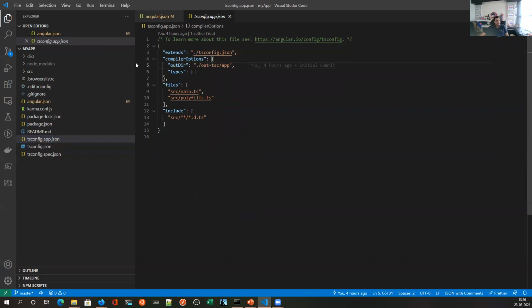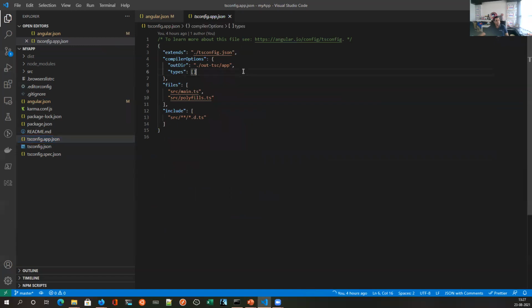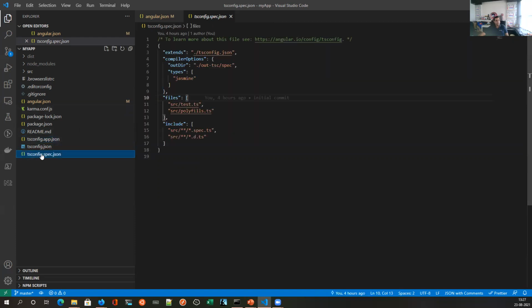Now in our angular.json, we saw that we are referencing tsconfig.app.json. Why? Because those are the common options for the test environment and for the browser environment. For the browser, I start with main.ts and polyfill.ts, whereas in the test environment, I start with test.ts and polyfill.ts.